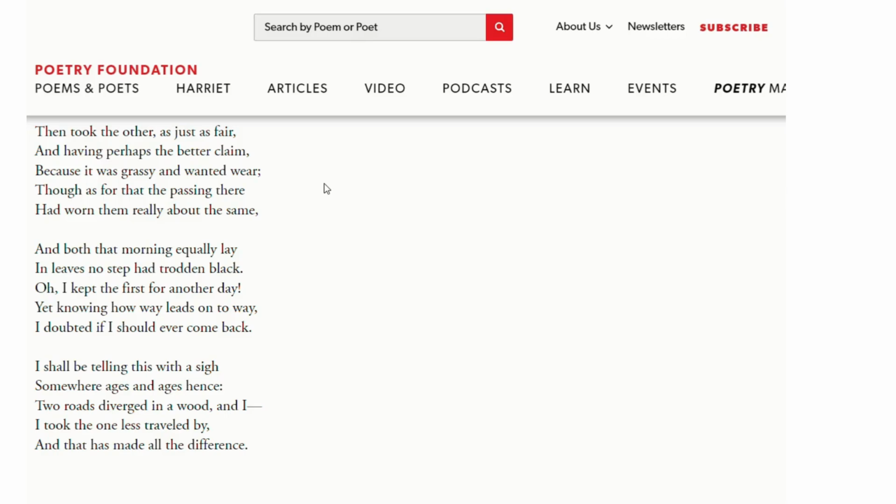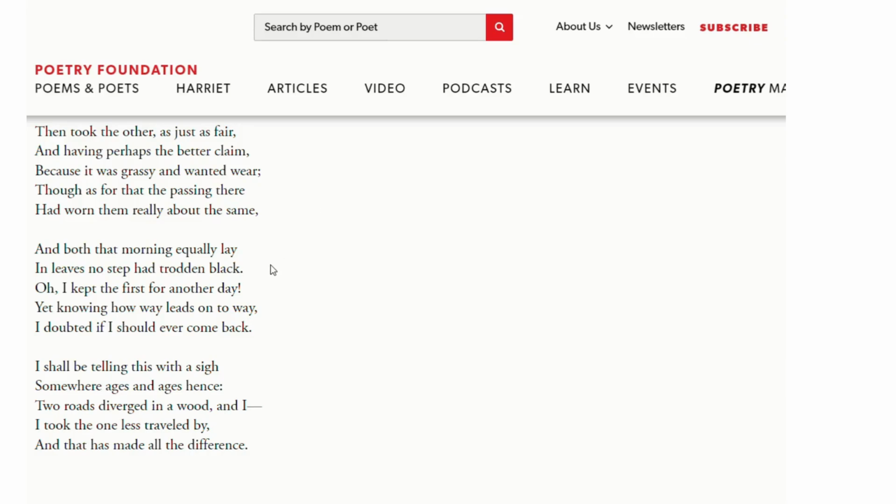Now, as we can see, wanted wear is alliteration. But in the last two lines of the second stanza, the poet says that maybe the people who had walked on these roads had worn them equally, but now one of the roads was grassy and the other road was worn out. The poetic devices in this stanza: wanted wear is alliteration, and fair, wear, and claim, same sound the same. So the rhyme scheme is A, B, A, A, B again.